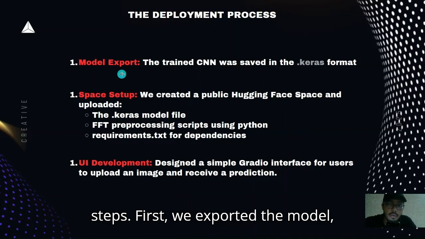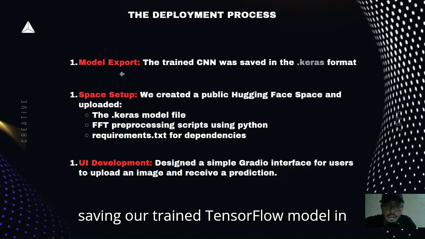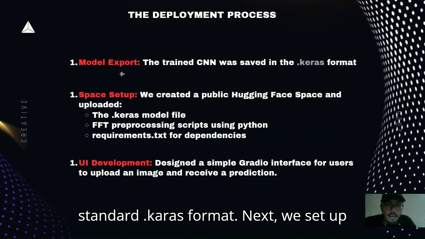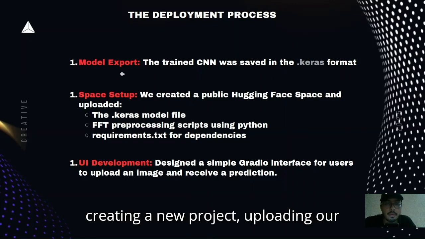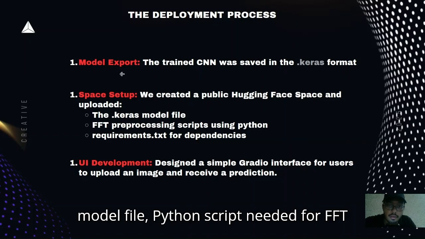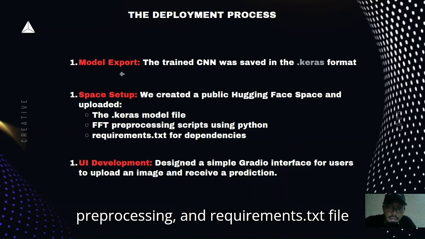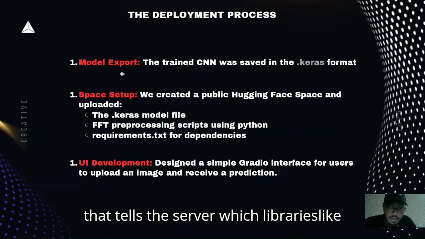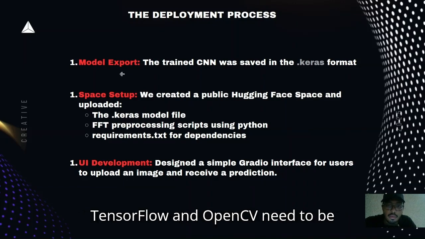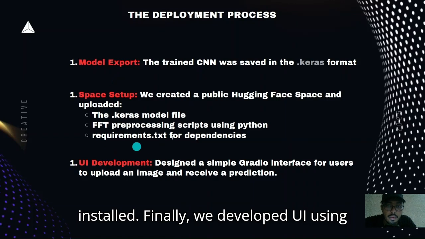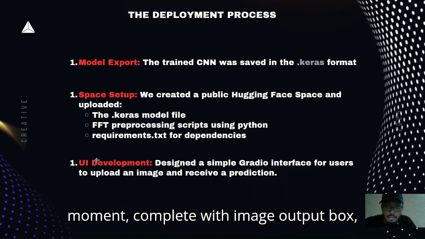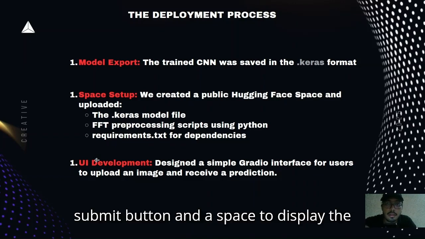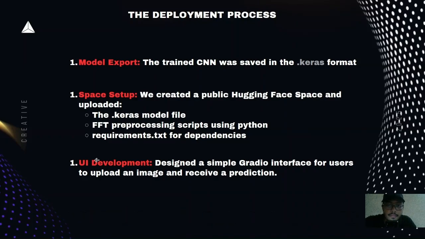First, we exported the model, saving our trained TensorFlow model in standard .keras format. Next, we set up the Hugging Face space. This involves creating a new project, uploading our model file, the Python script needed for FFT preprocessing, and a requirements.txt file that tells the server which libraries like TensorFlow and OpenCV need to be installed. Finally, we developed the UI using Gradio. We wrote a simple Python script to create the interface you will see in a moment, complete with an image upload box, a submit button, and a space to display the results.